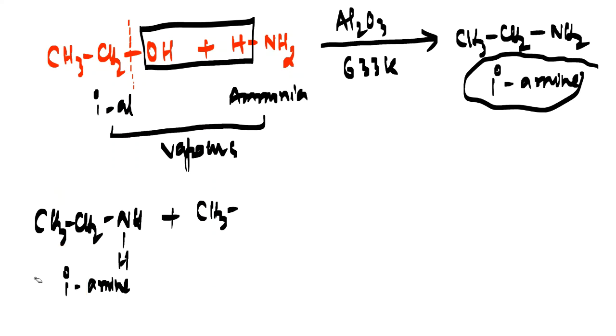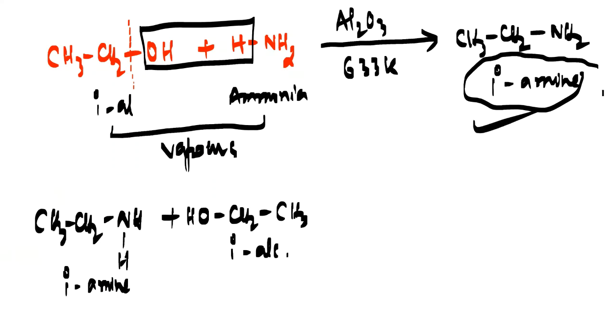So let me write it in a sequence here. Let me reverse the alcohol molecule to show the reaction. I will treat it with another alcohol molecule, OH. This is our primary alcohol. So in the first step, I got the primary amine. Let us suppose this is step number 1 and now this is step number 2.